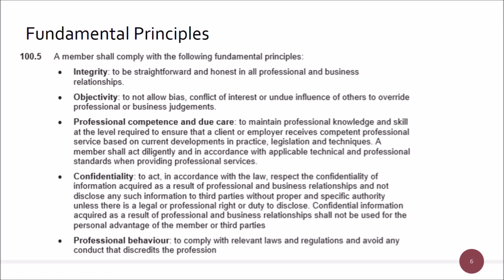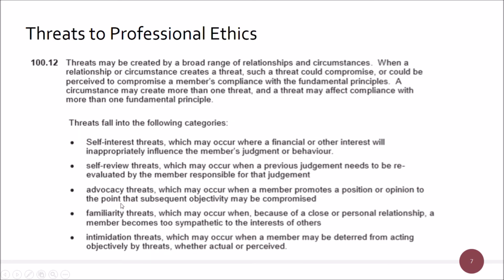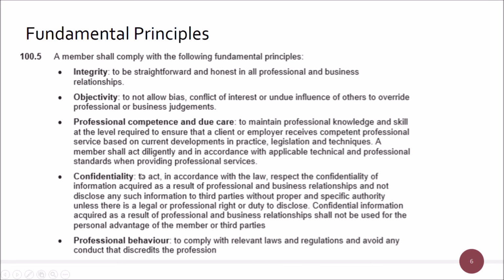You're breaking your confidentiality. Alternatively, I don't know, the bank might phone you up as the advisor, wanting to know what the performance is for the year. Well, you don't actually have a relationship with the bank, you have a relationship with your client, and if you gave the bank the information, it would break the confidentiality. You'll see a confidentiality question coming a mile off because somebody comes along and asks you for information, rather than, let's say, somebody coming along and asking you to do something with a threat attached, which would be the intimidation threat. So those would be our questions, really. We'll tend to see those particular ones.